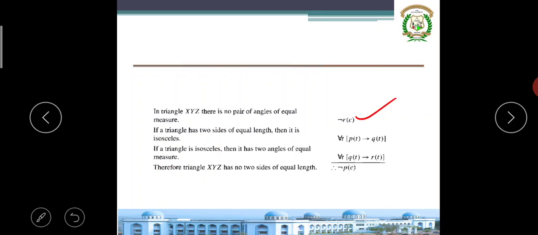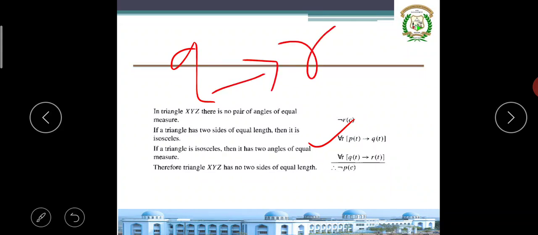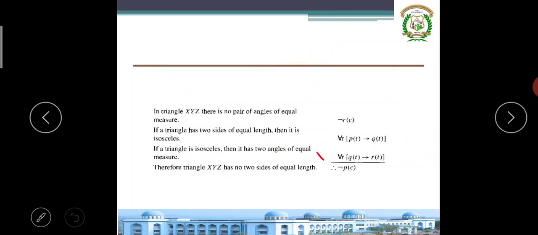If a triangle has two sides of equal length then it's isosceles. Two sides of equal length is P of t, isosceles is Q of t, so if P of t then Q of t. This is for all, so you use the word all. Then if a triangle is isosceles, Q of t, then two angles of equal measures, R. So it's for all.